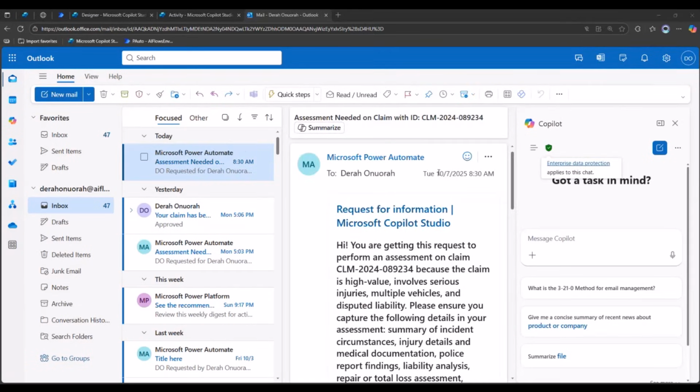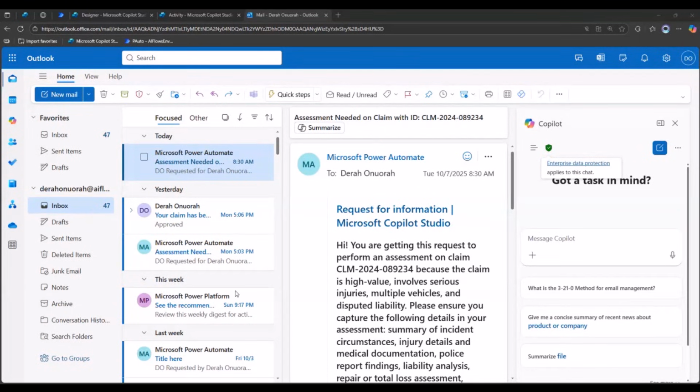And we see here that we can respond to the request. So it says, hi, you're getting this request. By the way, this message, remember, was AI generated, right? Based on the provided information in the claim. So here we can provide the information that was requested. We see a date picker for a date, so you can always be sure that the date is formatted in a specific way. Remember, the yes or no value that we said, was a site inspection done?